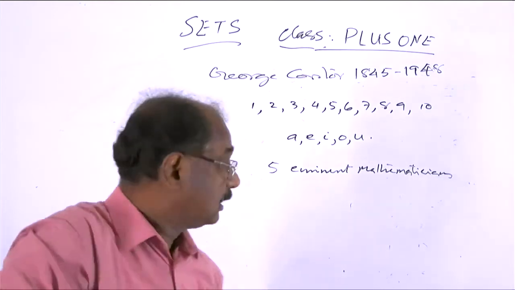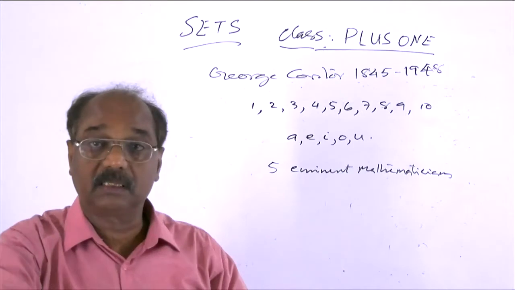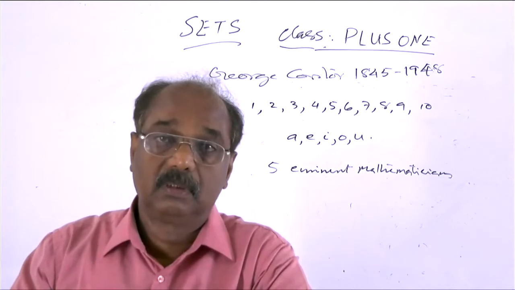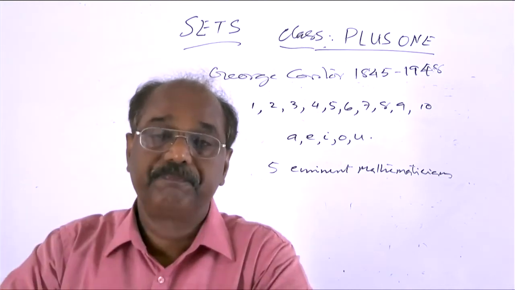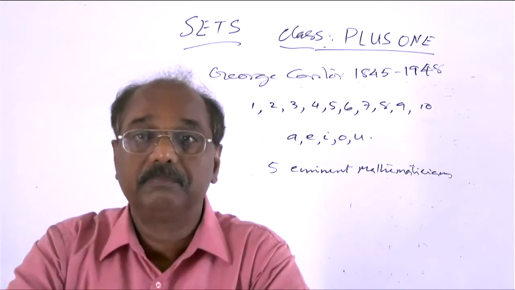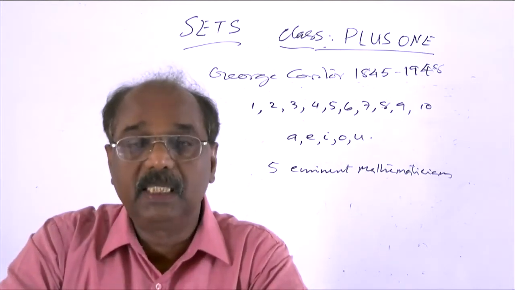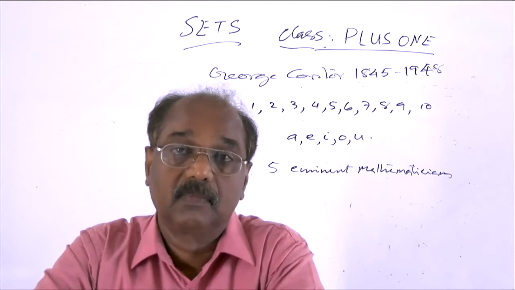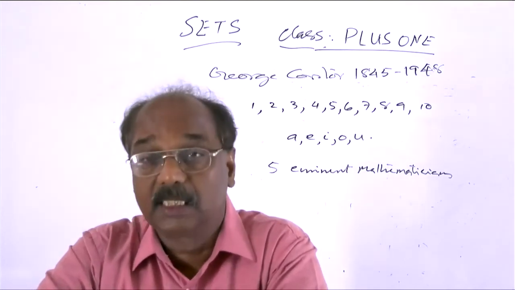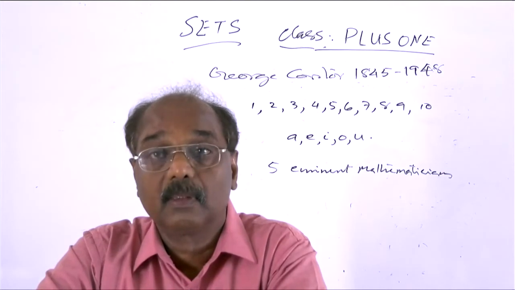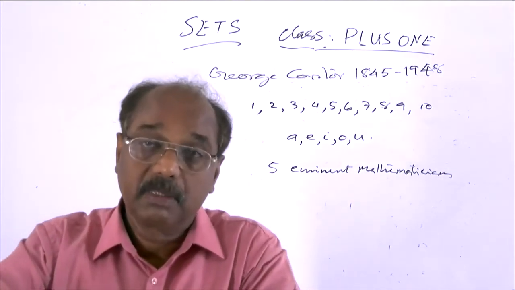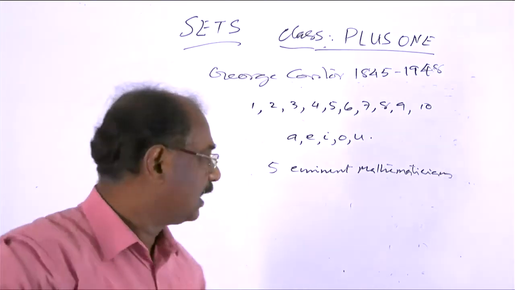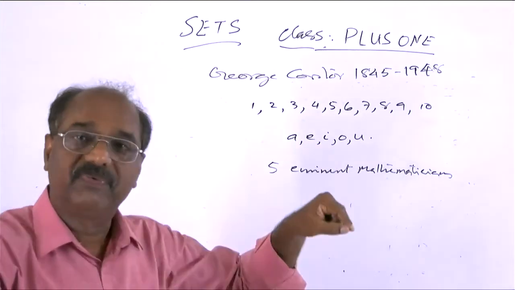But consider the third collection, 5 eminent mathematicians. I may write 5 names, and you also will be writing 5 names. Those 5 names need not be exactly the same as I have written. It can be another collection. For some others, the collection may be different again. That means this third collection is not defined well.